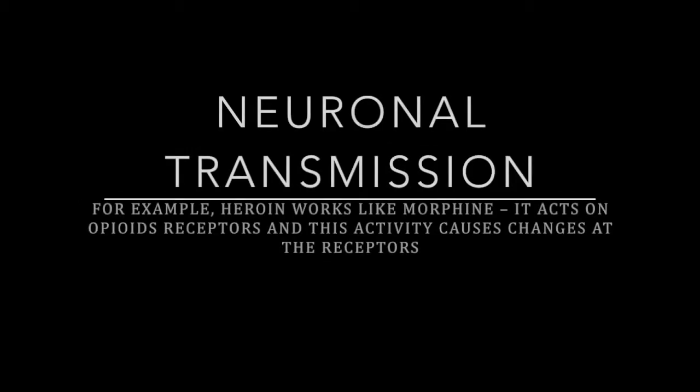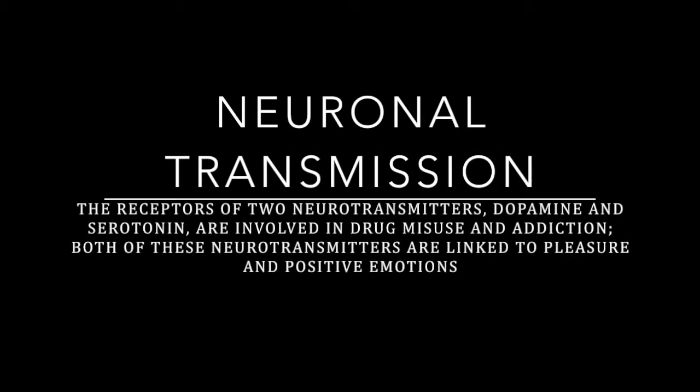For example, heroin works like morphine. It acts on opioid receptors, and this activity causes changes at the receptors. The receptors of two neurotransmitters, dopamine and serotonin, are involved in drug misuse and addiction. Both of these neurotransmitters are linked to pleasure and positive emotions.